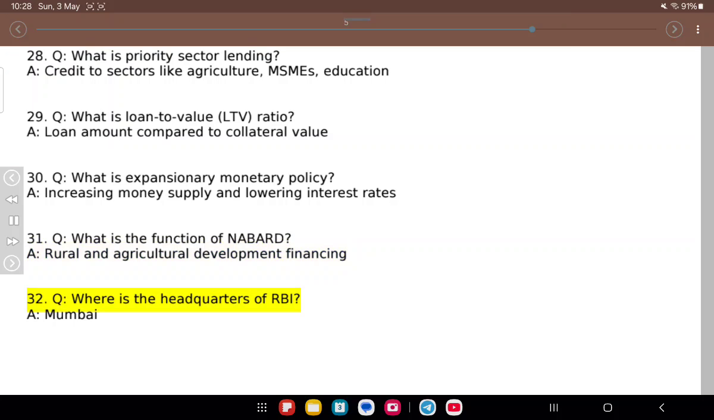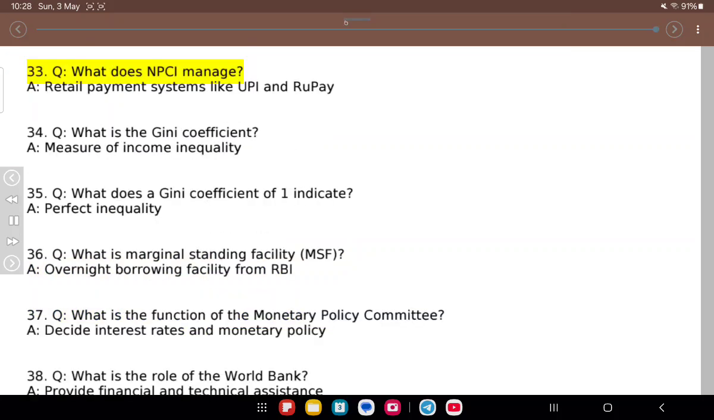32. Q. Where is the headquarters of RBI? A. Mumbai. 33. Q. What does NPCI manage? A. Retail payment systems like UPI and RuPay. 34. Q. What is the Gini coefficient? A. Measure of income inequality. 35. Q. What does the Gini coefficient of 1 indicate? A. Perfect inequality.